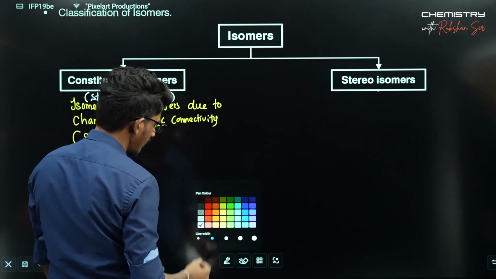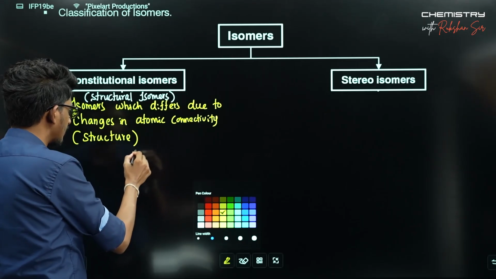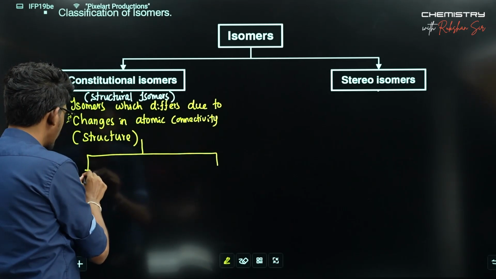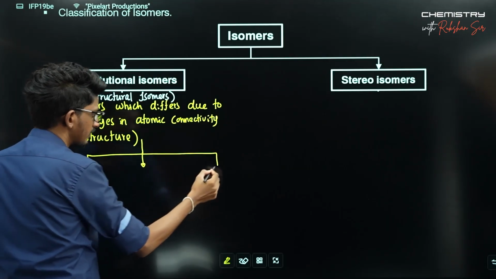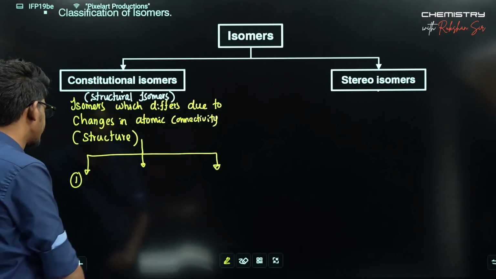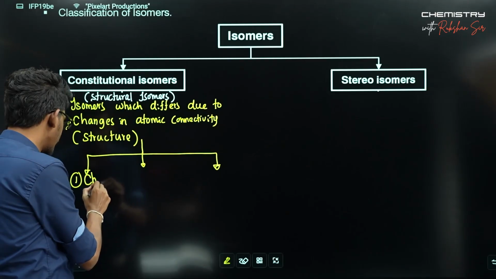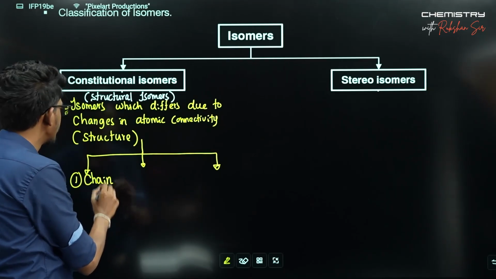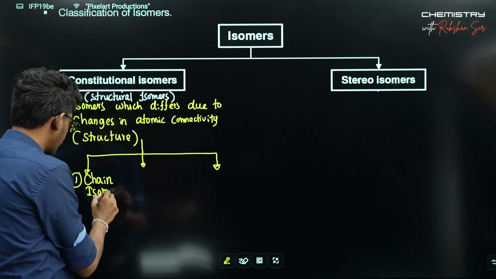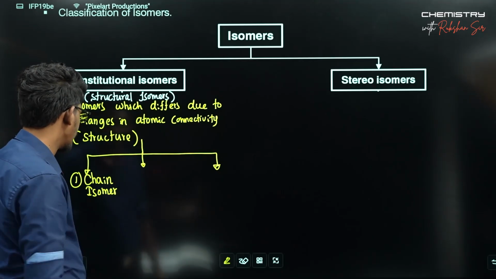Right? Actually, we have three kinds. Number one, chain isomers or chain isomerism. Due to the difference of the main carbon chain, this isomerism appears.